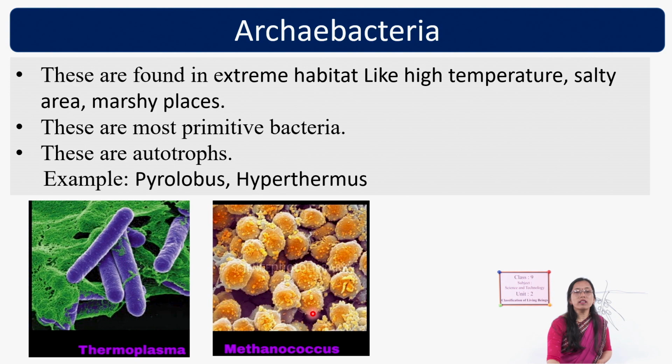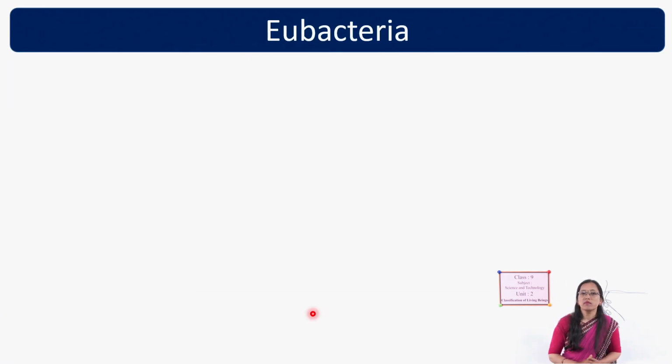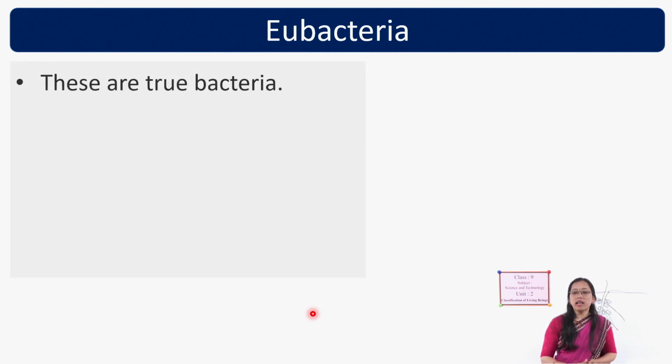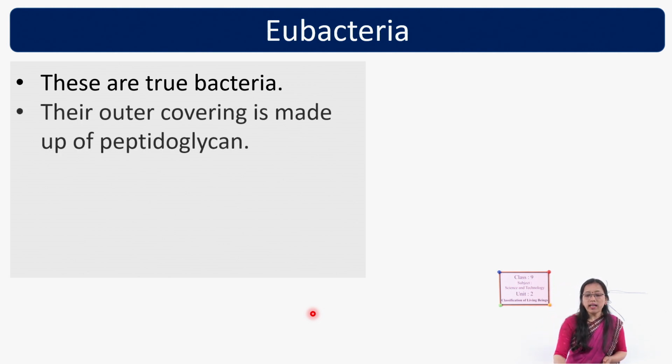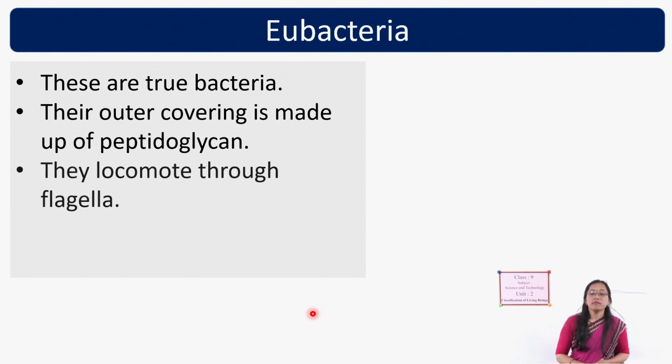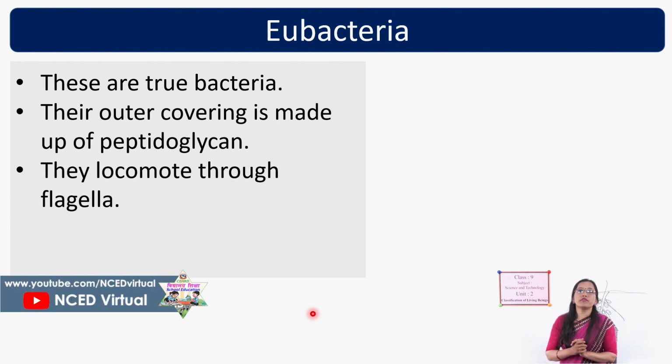Next one is Eubacteria. As I already told you, Eu means true. These are all true bacteria, and they have a cell wall. I showed you the picture before, where the cell wall is made up of peptidoglycan, and these organisms locomote through flagella.